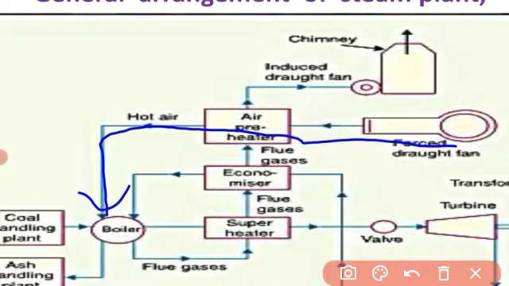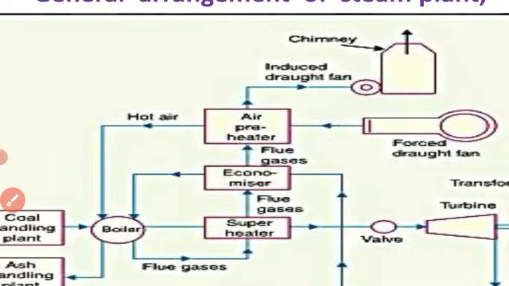The principal benefits of preheating the air are increased thermal efficiency and increased steam capacity per square meter of boiler surface. So if you give hot air instead of cold, the thermal efficiency will increase. Next, the flue gases go out to the atmosphere. Clear? I hope it is clear. Now, the next part I will explain.